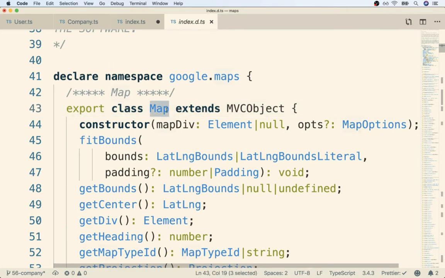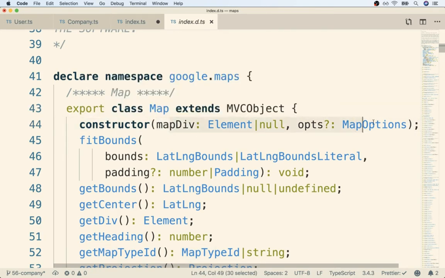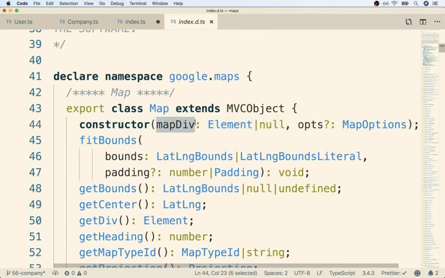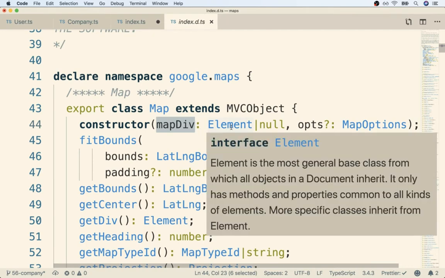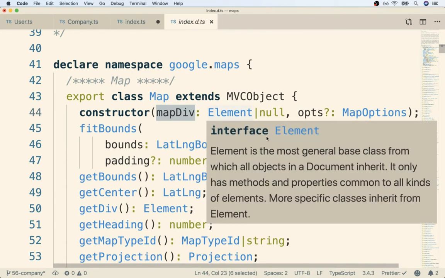Whenever we create an instance of Map, remember, we're going to automatically call the constructor function. And we are told right here what arguments this constructor function requires. I don't necessarily know a lot about what's going on here, but you can kind of read this. Take a look at it. It says mapDiv, and that must be of type Element. If you hover over Element, you'll get a little note here. Just as a quick hint, an Element is an HTML element.